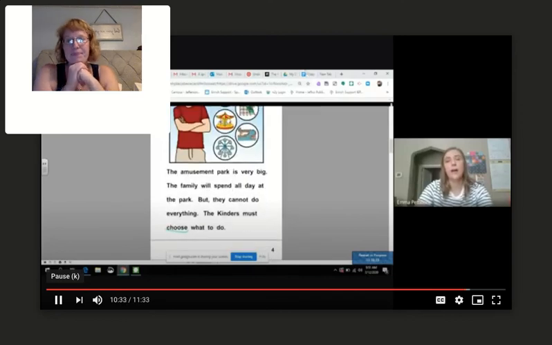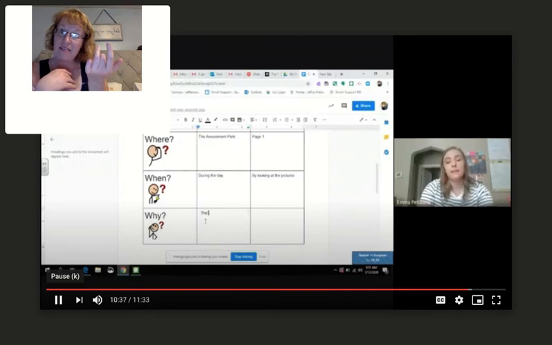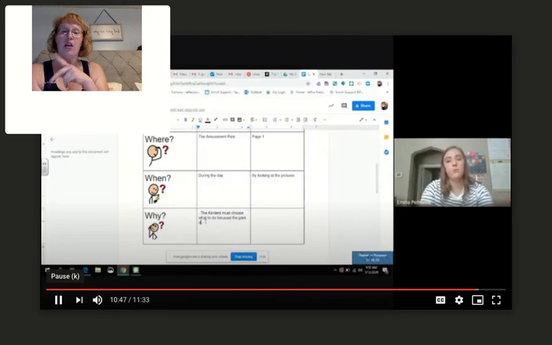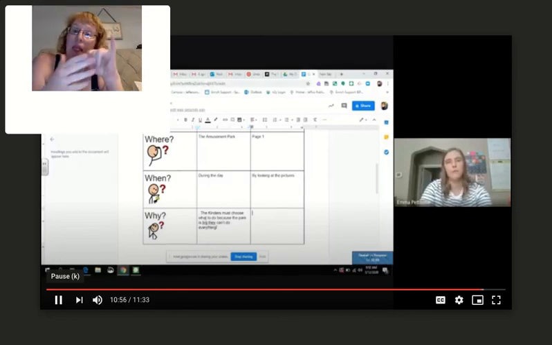All right, so we're going to go ahead and say the why. The Kinders must choose what to do because the park is so big. They can't do everything. Right? And we got that information from which pages?